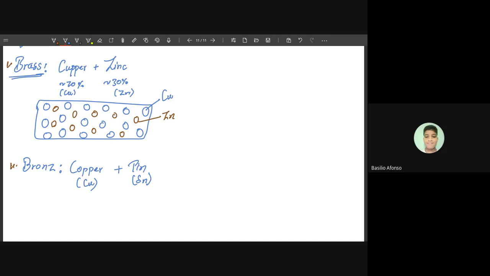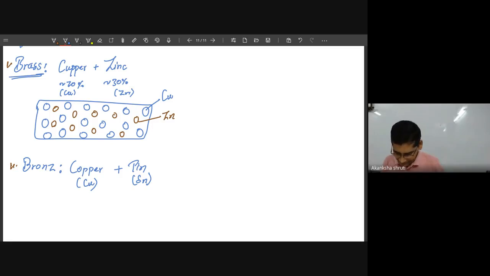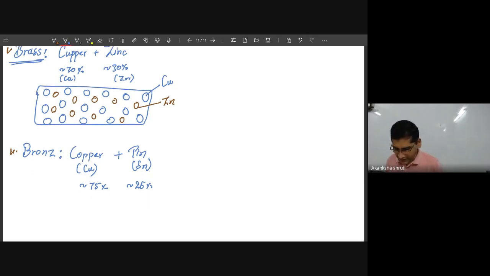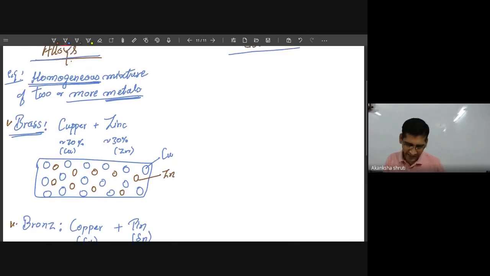Again, it is around 70 to 75% copper and around 25% tin. Okay student, again the same kind of mixture. Both are metals, and they are not chemically combining, but they are present in the same piece in a uniform manner. That's why it is forming an alloy.